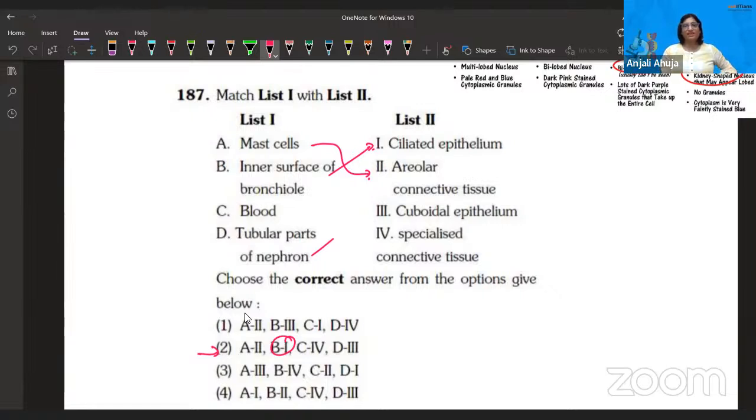So A is matching with second, right? And blood is a type of connective tissue, right? So C is matching with 4. That's a very, very easy question, guys. D is matching with third because our nephrons have cuboidal epithelium. Even in the tubular part of the nephron, cuboidal epithelium is there. And if we talk about the PCT, proximal convoluted tubule, there are microvilli also. So we call that microvilli, brush border, but cuboidal epithelium. Okay, so let's move.